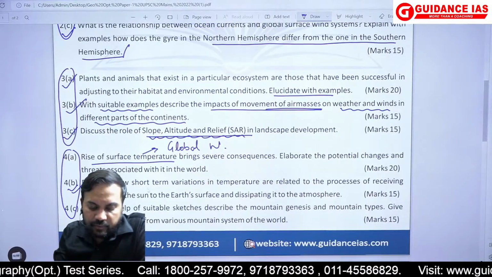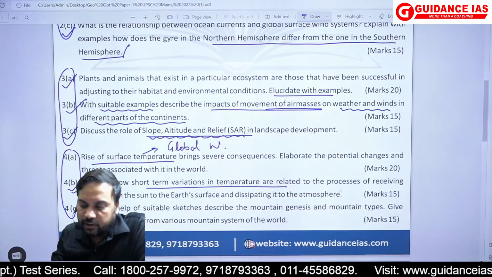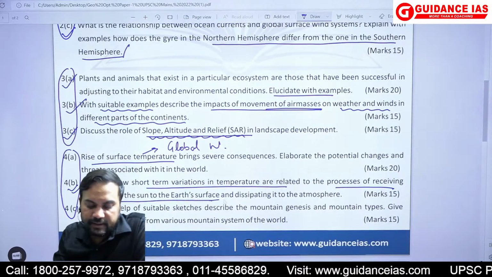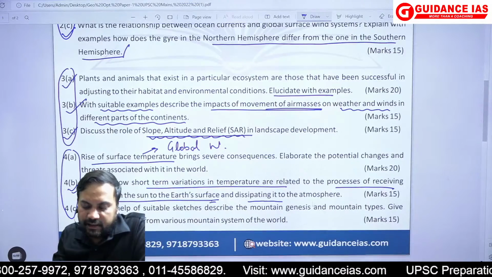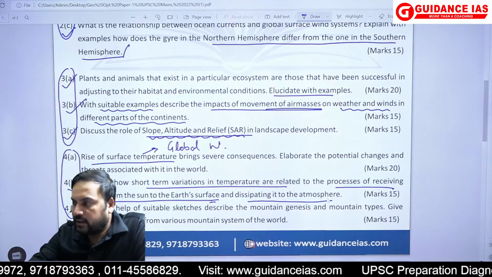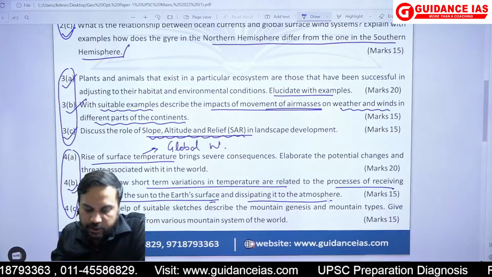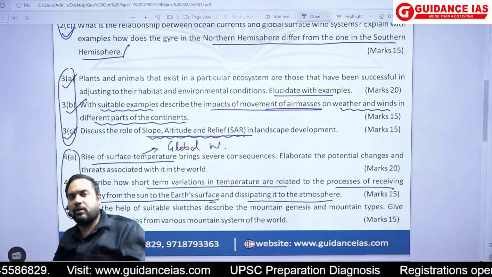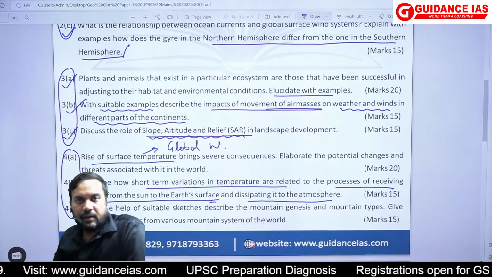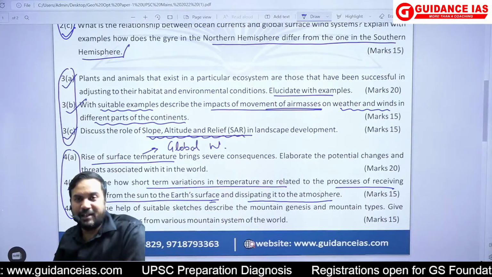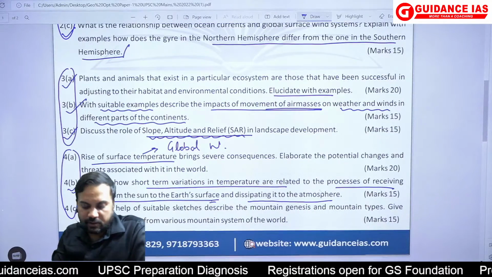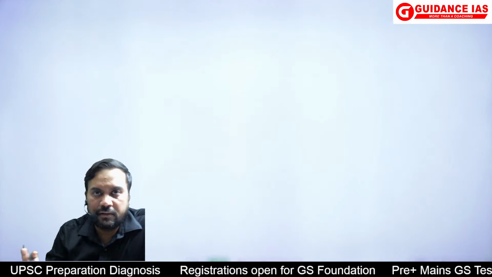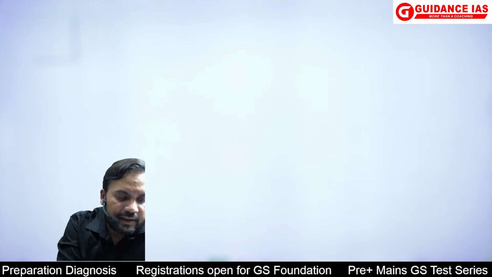Describe how short-term variations in temperature are related to the processes of receiving energy from the sun to the earth's surface and dissipating it to the atmosphere. So now the question is asking about the short-term variations in temperature. Now the question arises, what do you take as the short-term variations in temperature? Can I say the short-term variations in temperature can be of a number of types, and here you had to explain how the sun's rays are essentially affected.